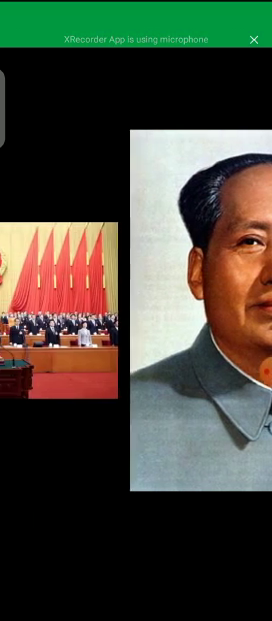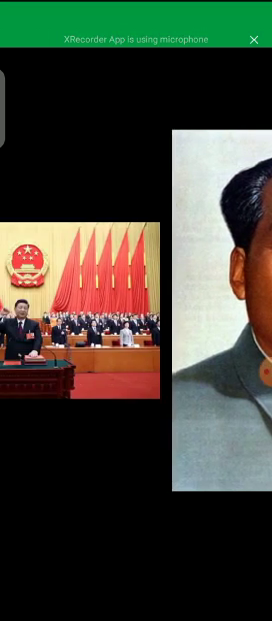This is the great Chinese leader Mao Zedong, who came into power in 1949 and is responsible for many developments in China. Mao Zedong planned to develop the country by increasing agricultural production. China has the highest population in the world, about 1.4 billion.